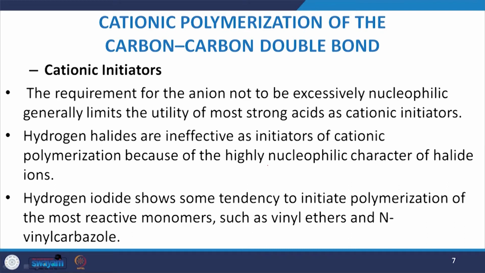Hydrogen iodide shows some tendency to initiate the polymerization of the most reactive monomers like vinyl esters or vinyl carbazole. Apart from this, the Lewis acids also play a very important role in cationic polymerization. Various Lewis acids are used to initiate cationic polymerization, generally at low temperature, with the formation of high molecular weight polymer in high yields.